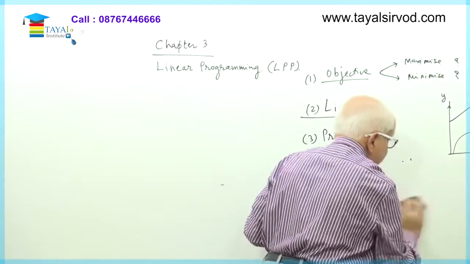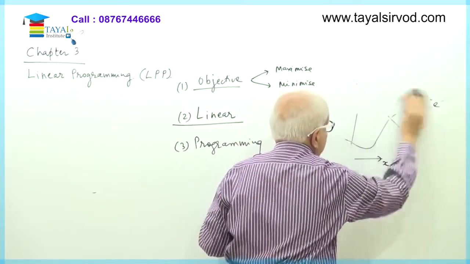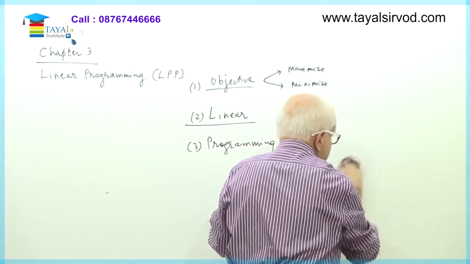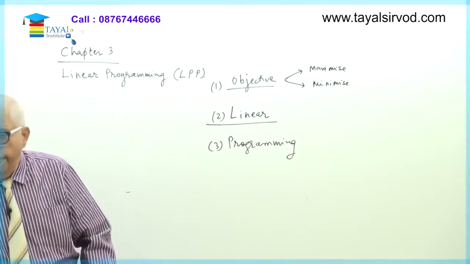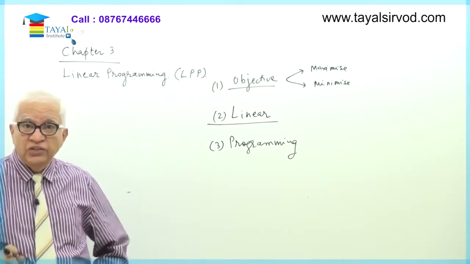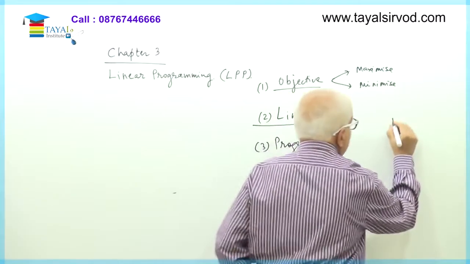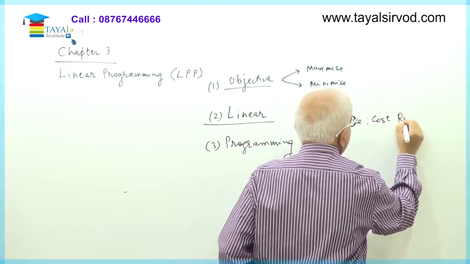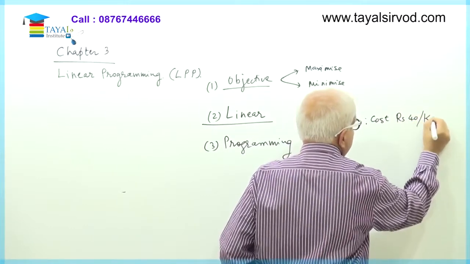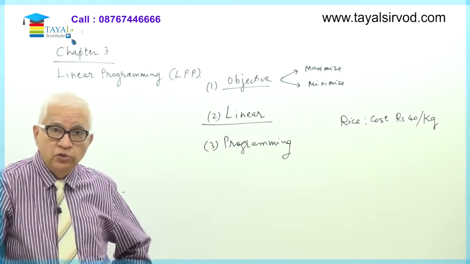What we understand by linearity, I'll explain once again. One thing is it should be a straight line, which I have explained. Now typically, when you go to a market, I want to buy rice, for example. Suppose I like a particular variety of rice, and the rice cost is rupees 40 per kg.